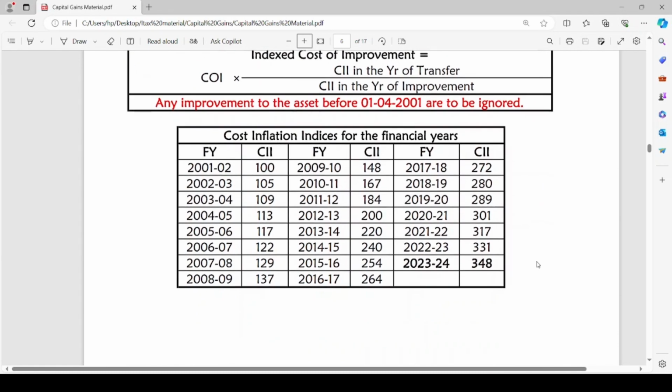I have given a table which shows CII, cost inflation indices, for different financial years starting from 2001 to financial year 2023-24. The CII for 2023-24 stands at 348, and for the financial year 2001-02, the CII is 100.